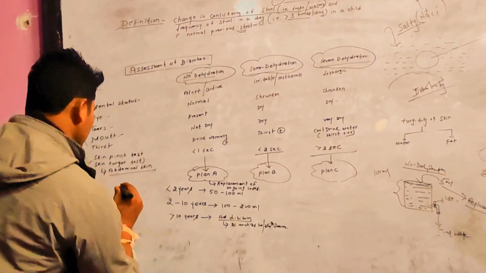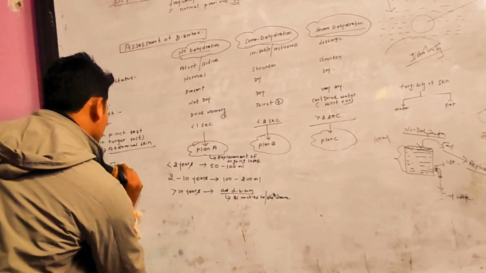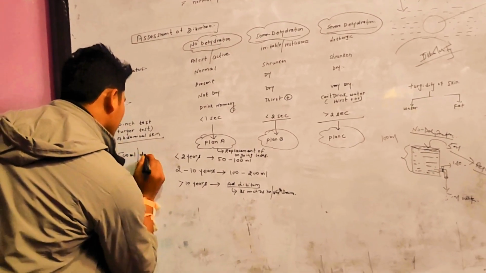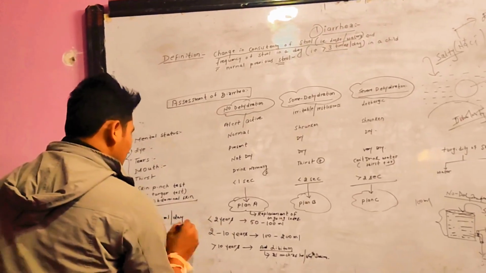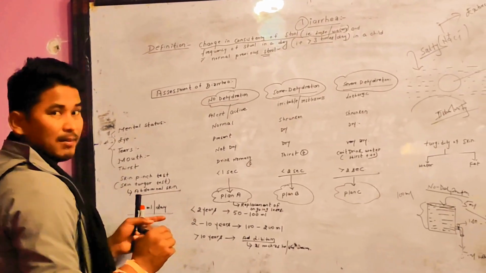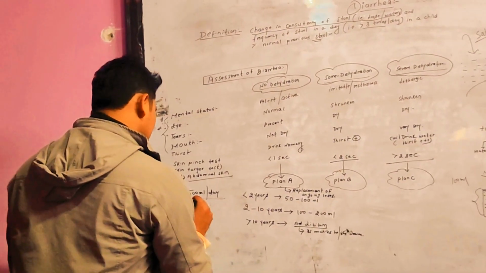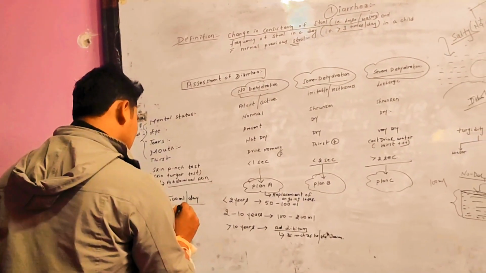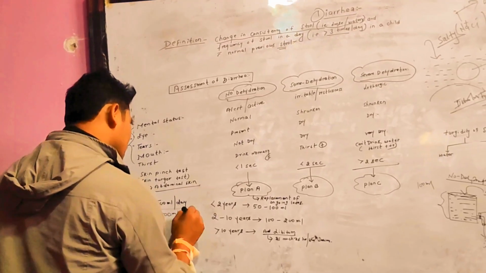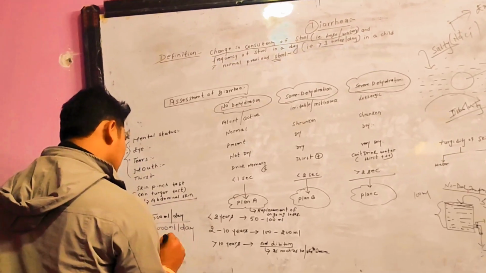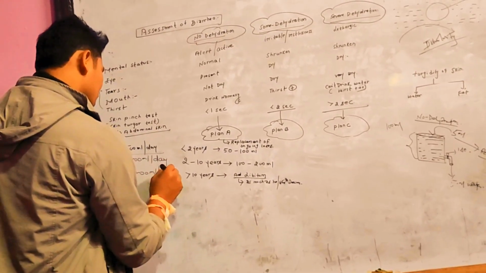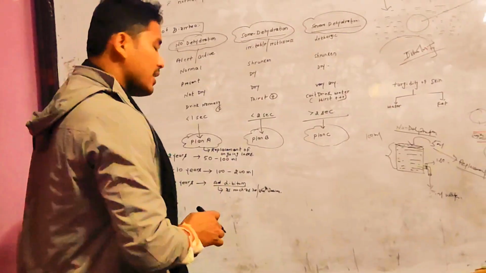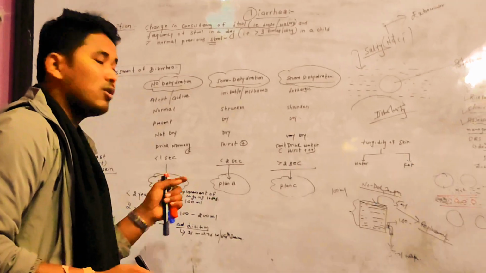But there is a limit as well: 500 ml per day for a baby less than 2 years, 1000 ml per day maximum for 2 to 10 years, and 2000 ml, or 2 liters per day, for more than 10 years. So this is the replacement of ongoing losses.